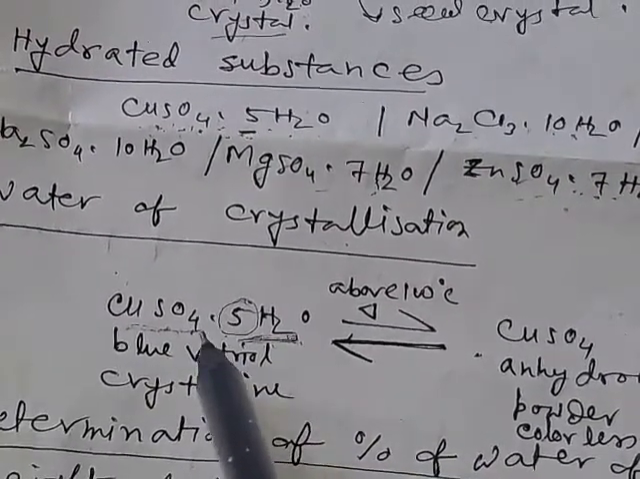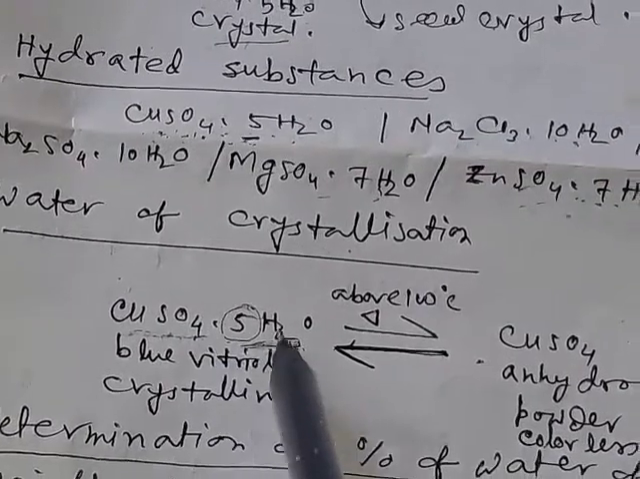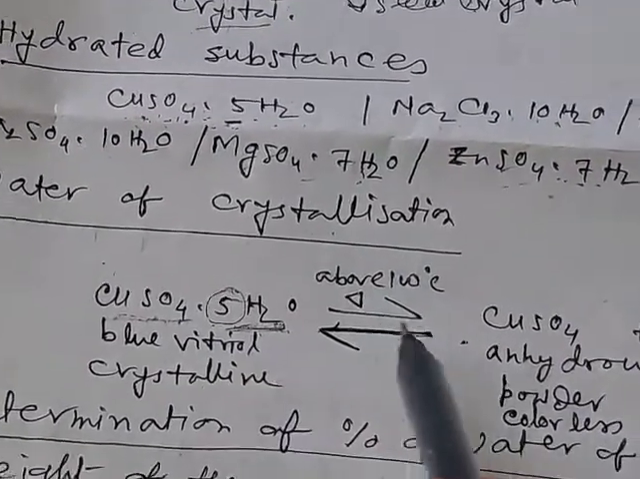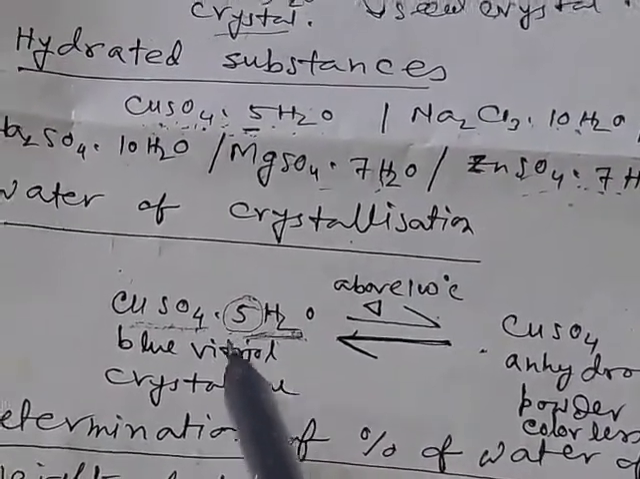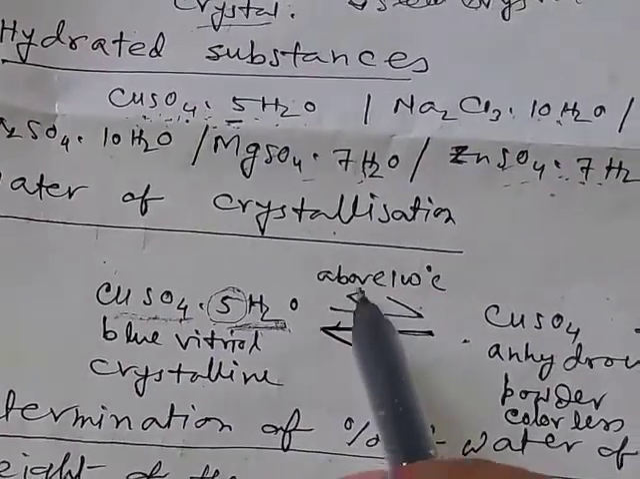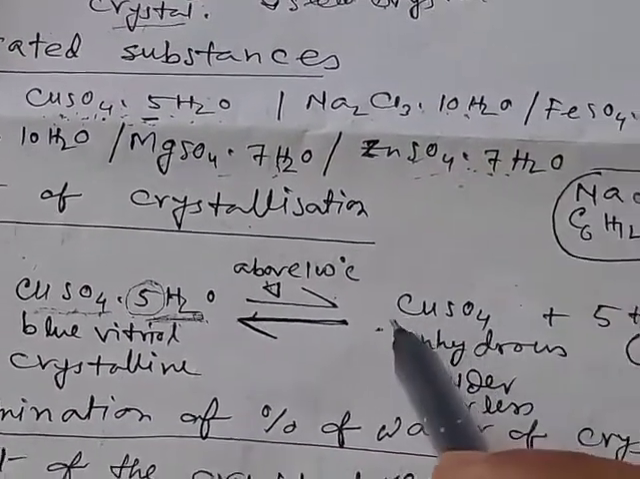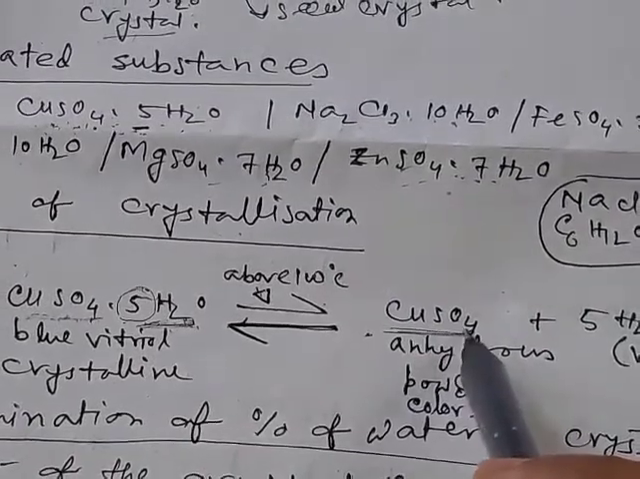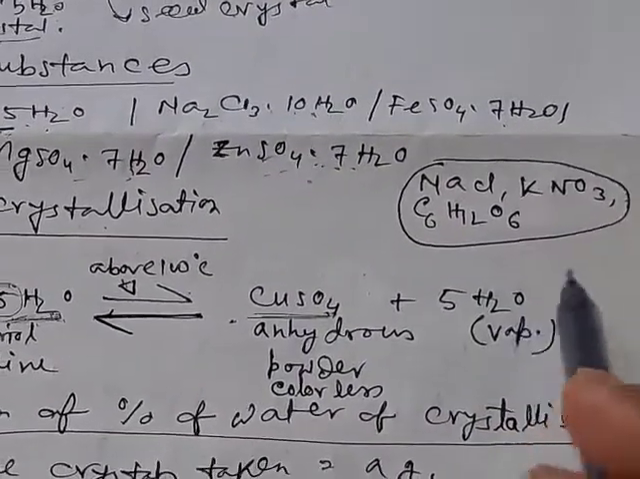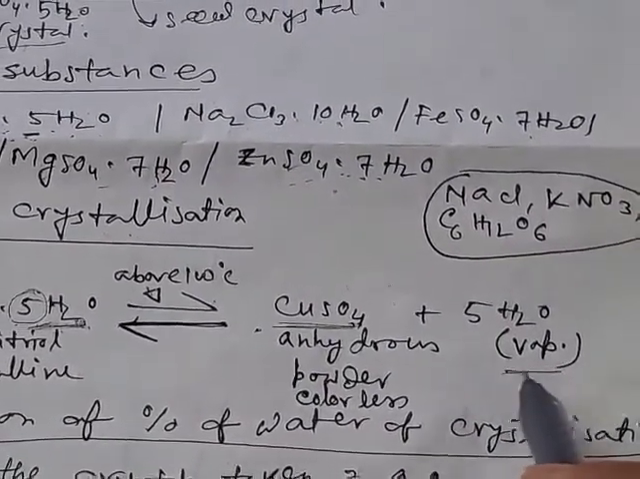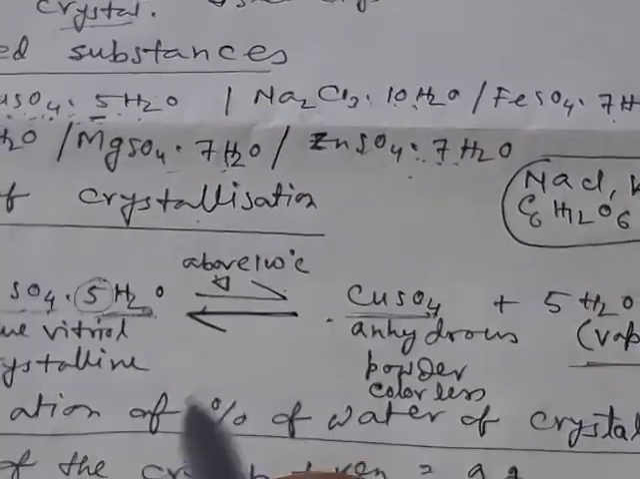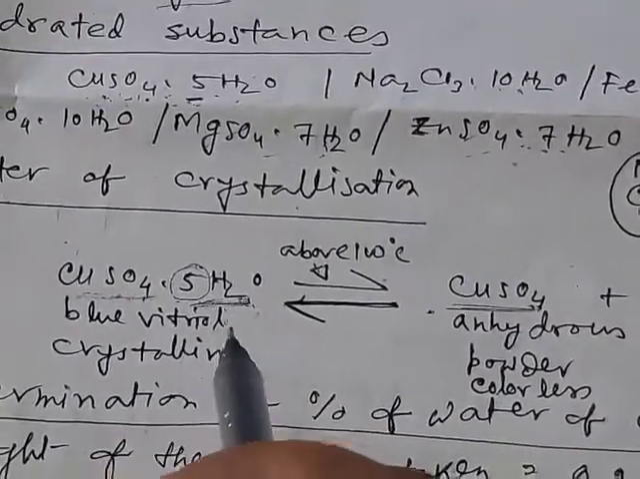Now there is a loose attachment between the water molecules and the substance, such that if we heat the hydrated substance over 100 degrees, we will obtain anhydrous copper sulfate, and the 5 water molecules will be removed in the form of vapor. This can be shown by experiment.